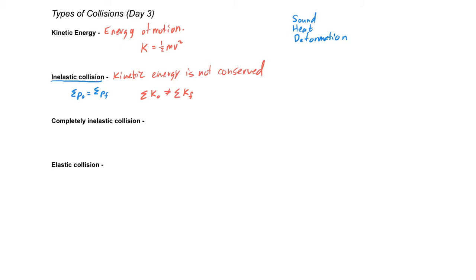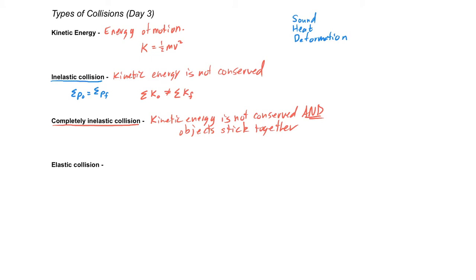And if those two kinetic energies are not the same, then it is what we call an inelastic collision. Now, there is a special type of inelastic collision called a completely inelastic collision. In a completely inelastic collision, not only is kinetic energy not conserved, but the objects actually stick together. Now, we've actually seen some of these already, right? Remember the example that I gave of me rolling down the sidewalk on my skateboard and running into a kid and grabbing that kid, and we move along at the same speed? That is a completely inelastic collision because me and the kid move along together. We stick together afterwards. They don't have to be completely stuck together, just need to move along together.